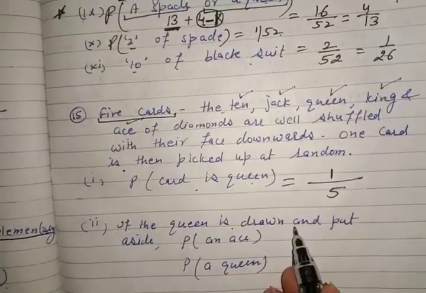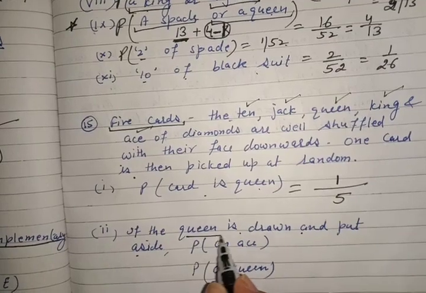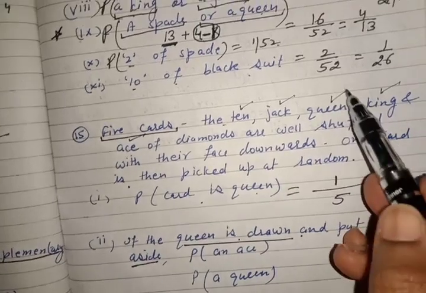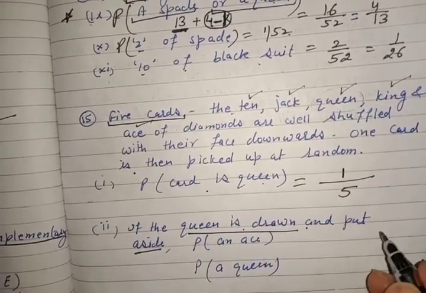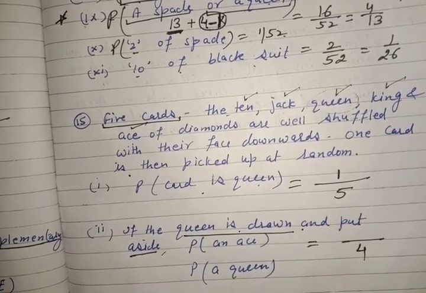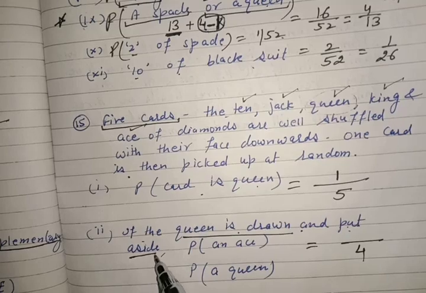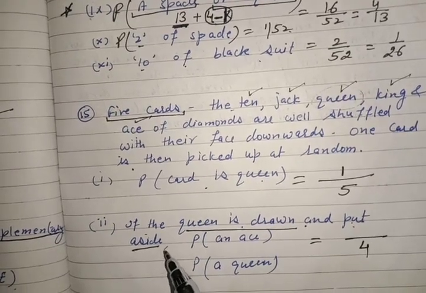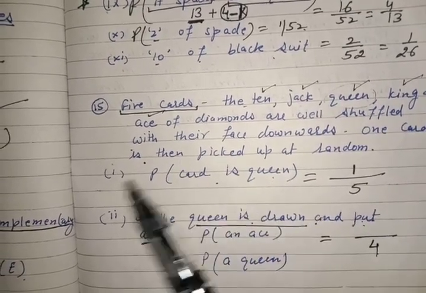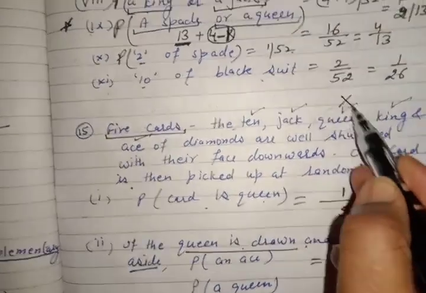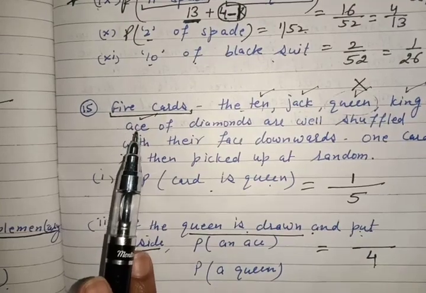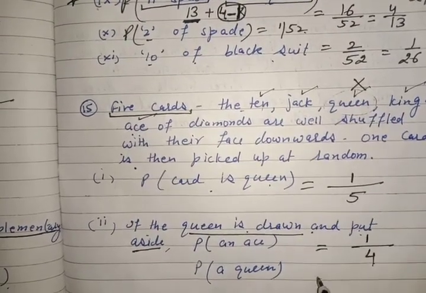If the Queen is drawn and put aside, it means now Queen is not there. So how many cards are left? 4 cards are left. Once we have taken out the Queen and put it aside, how many cards are left? 4. And out of these 4, just see, Ace is there. Queen is not there. 1 is Ace, 1 is 10, 1 is Jack and 1 is King. So probability of Ace is 1 by 4.